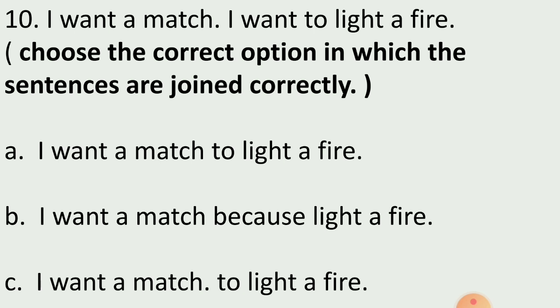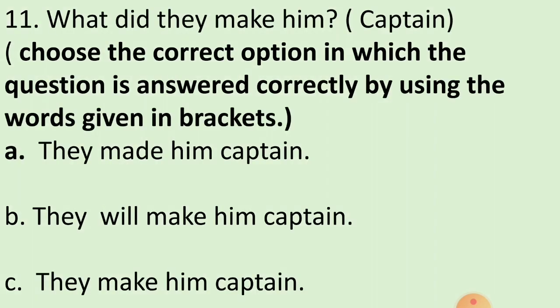Option A, I want a match to light a fire. Option B, I want a match because light a fire. Or option C, I want a match to light a fire. I'm sure you all are ready with the answers and your answer is option A, because in option A the correct answer is there: I want a match to light a fire. So instead of repeating "I want", we have kept the first sentence as it is, I want a match. And what is the purpose? To light a fire. So we have clicked on option A.